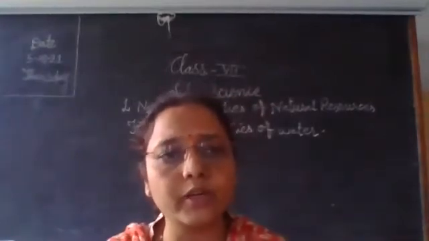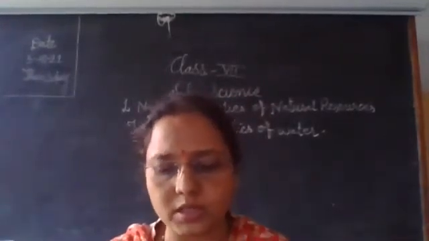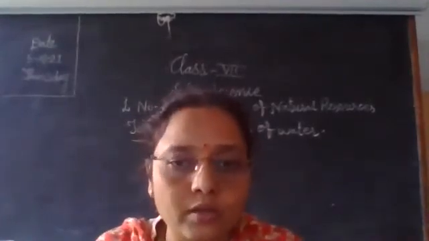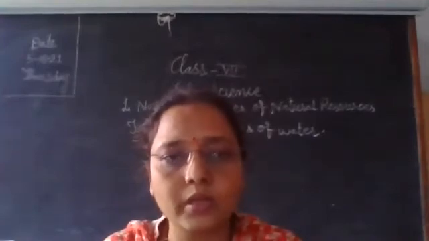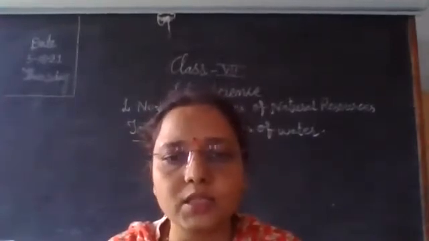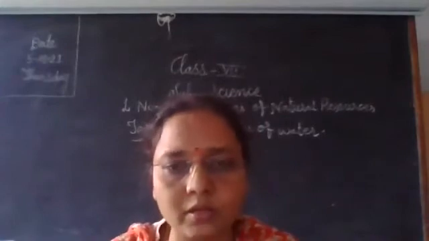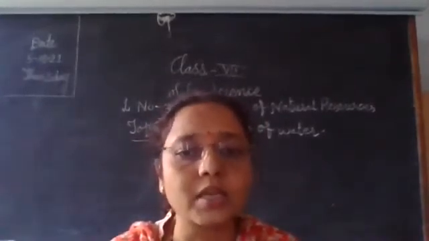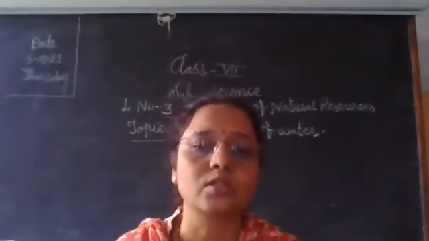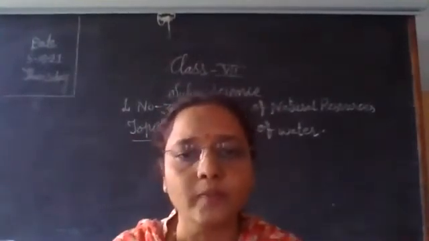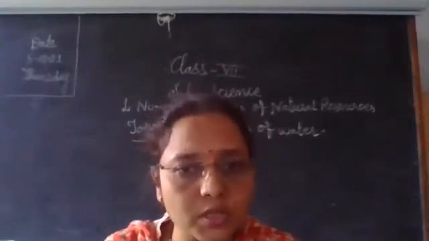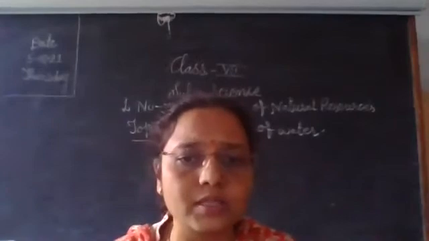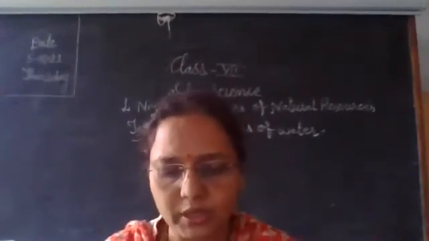It forms 2 different layers, one layer is oil and another layer is water. It is because of density. Oil does not mix into the water. It forms 2 separate layers. Hence it is a heterogeneous mixture. In the last period we learned that air is a homogeneous mixture. So water and oil form 2 different layers, that is a heterogeneous mixture.